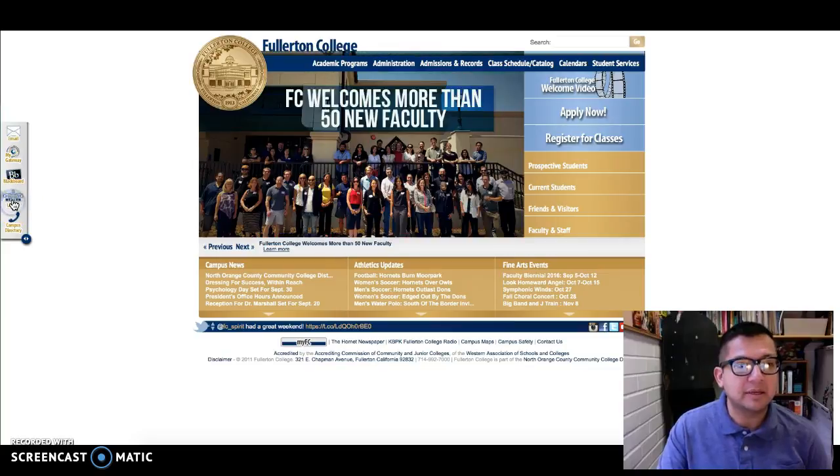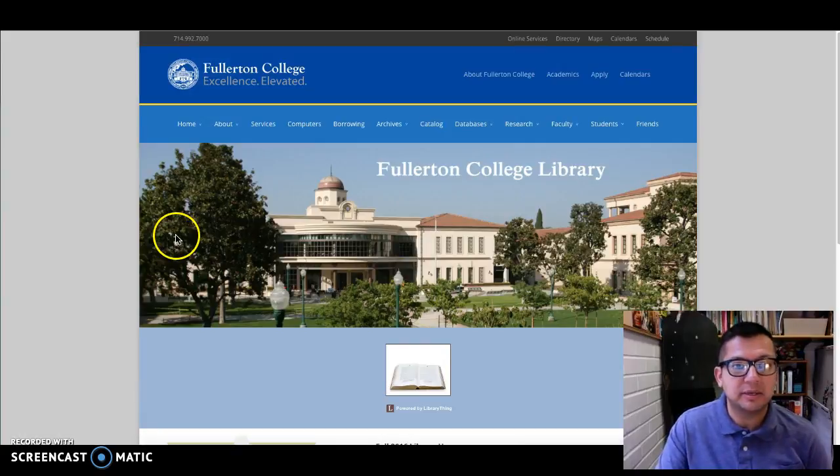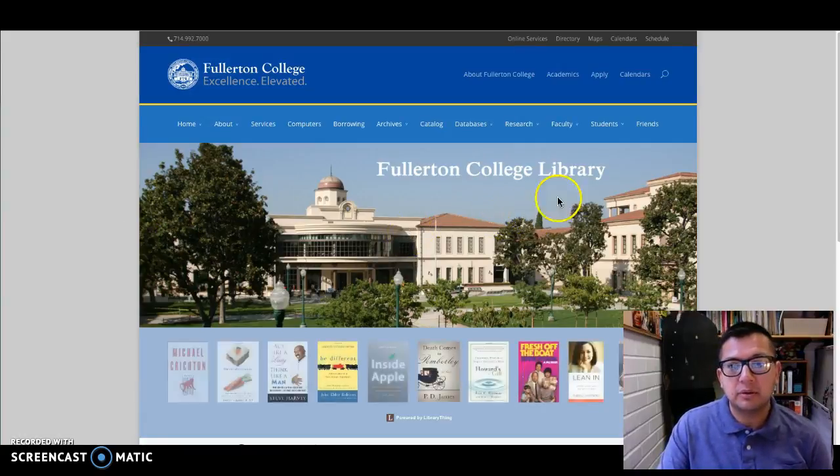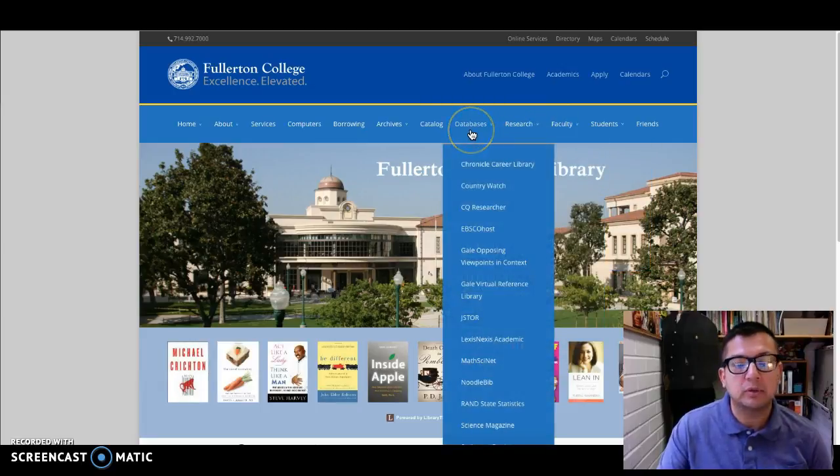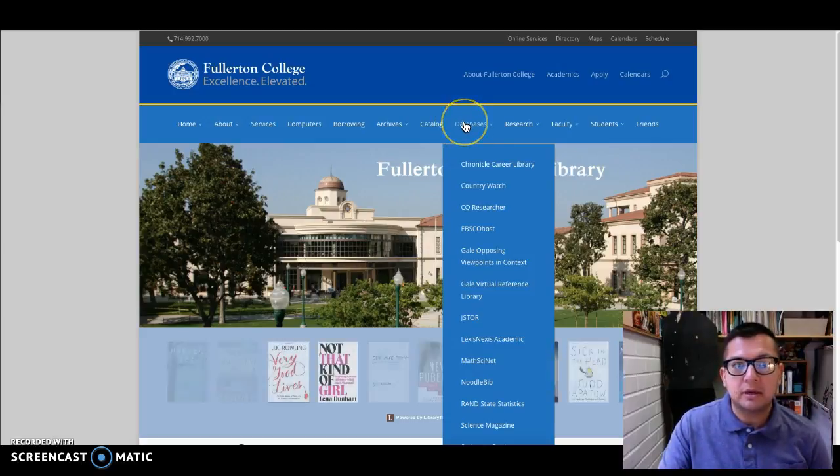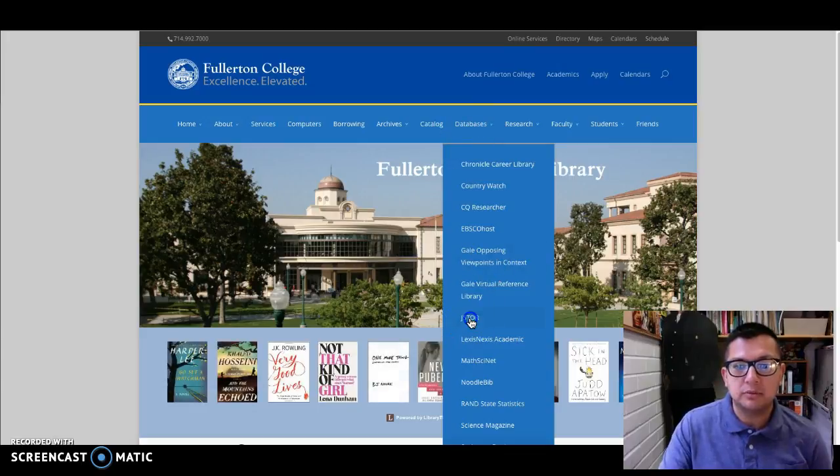Because I'm on campus, I have access to the databases just by clicking on the website. But you do know that in order to do the single sign-on, you'll need to have the database channel in your My Gateway page. All right, so under databases on the library page, I'm going to go to JSTOR.